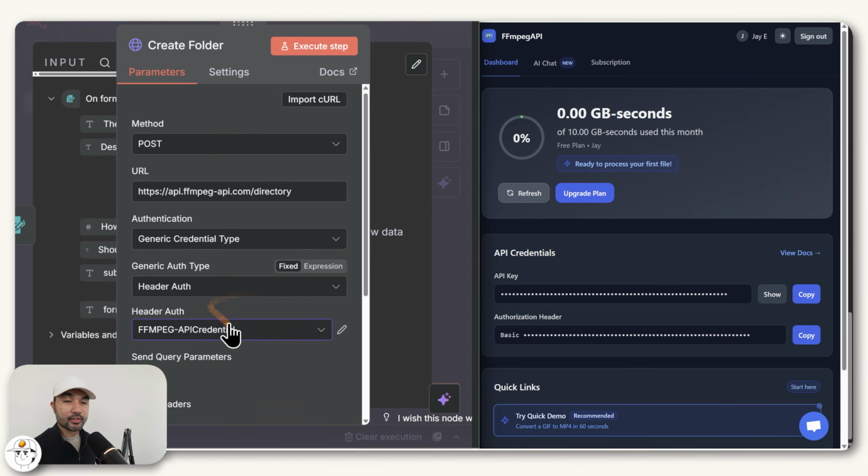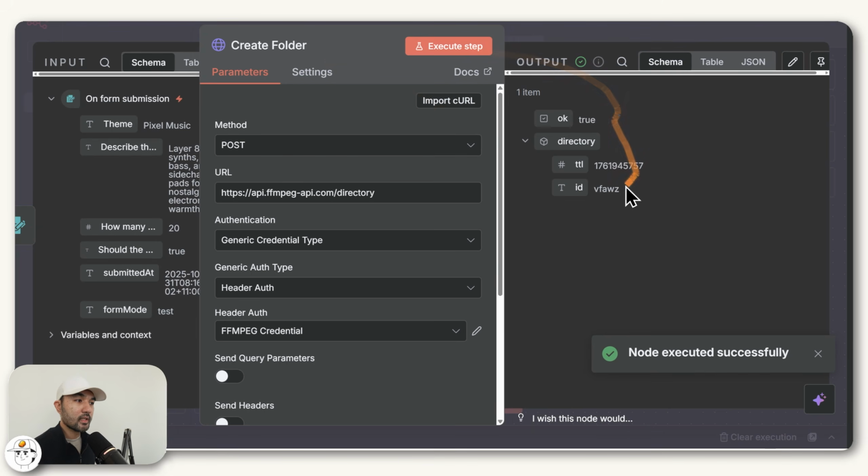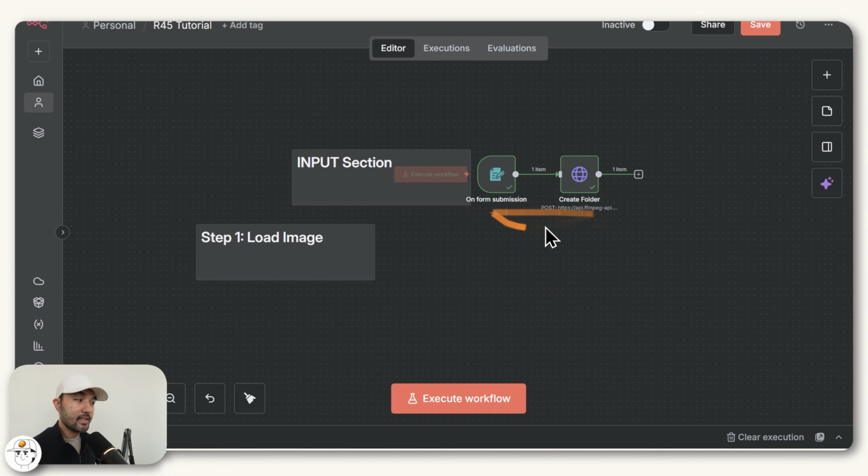And when you have that credential selected, you should now be able to use this website's services. So that's all the setup you need for now. So now when we execute this step, what it will now do is create this folder for us, which we'll be using in a later node. So that is the input section already done.